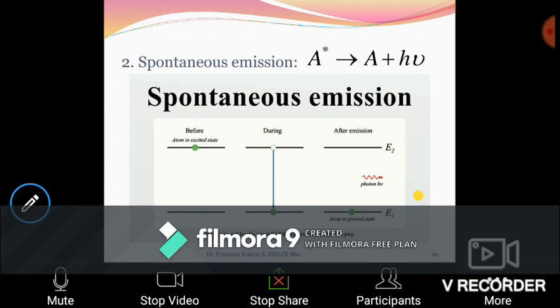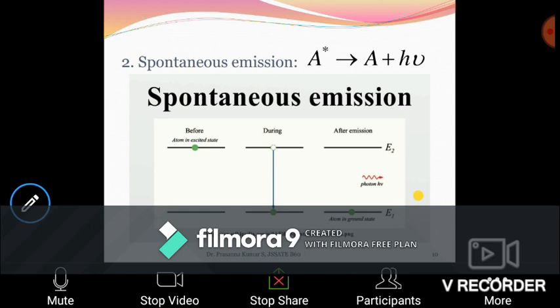It will come down to the lower state with the emission of a photon. This excited atom has to descend to the lower state within a short time, almost equal to 10 to the power minus 8 second. Within that time, it descends to the lower state with the emission of a photon. So here, the emission of photon is taking place voluntarily.